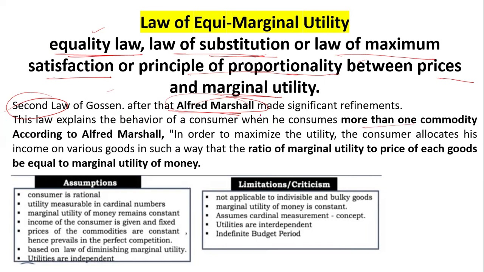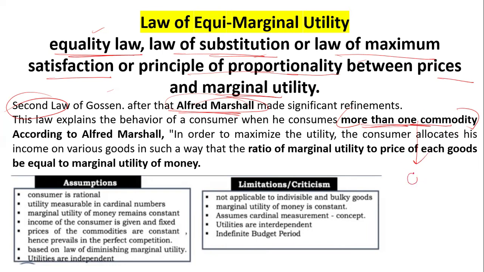Here we consume a commodity when there is more than one commodity. What does that mean? In the law of diminishing marginal utility, we talk about homogeneity: if you consume gulab jamun, we are just consuming gulab jamun. So here the criticism is going to be about more than one commodity.